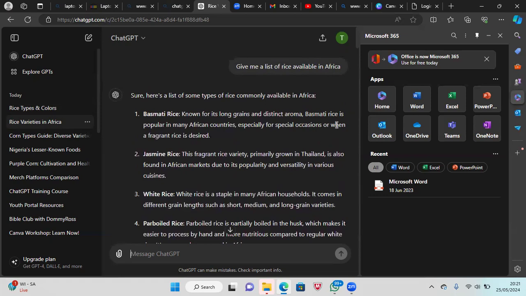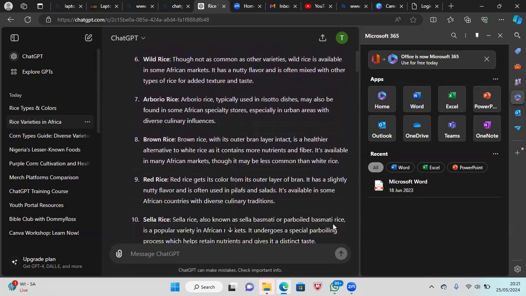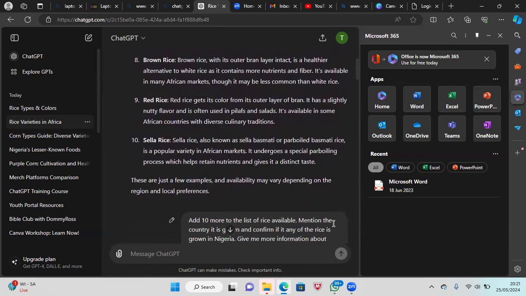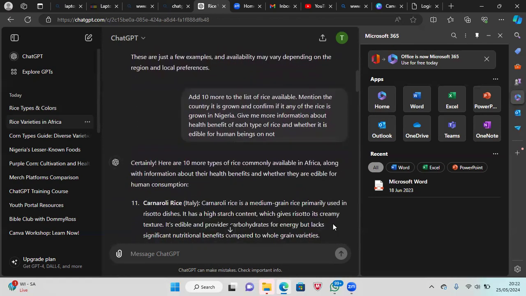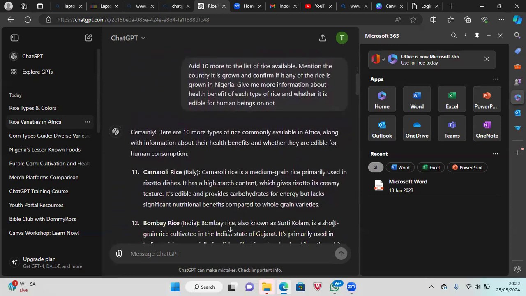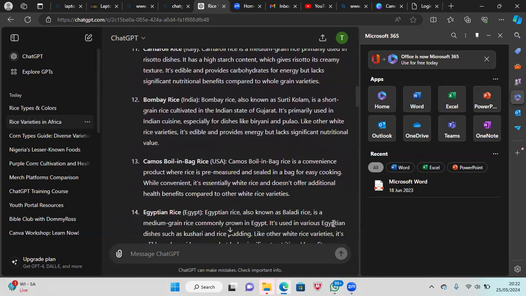So it generated different types of rice: white rice, broken rice, wild rice, red rice, cellar rice, parboiled rice. And then we said, can you give me more information again?